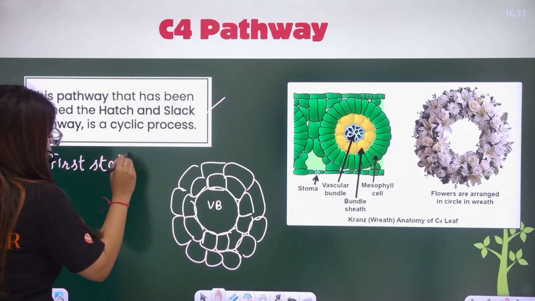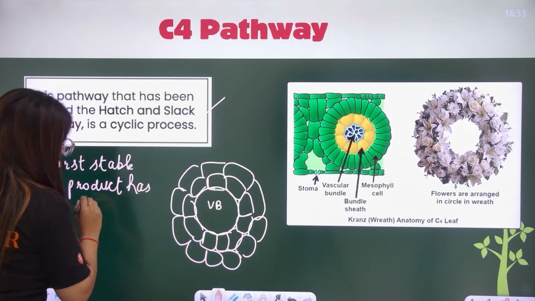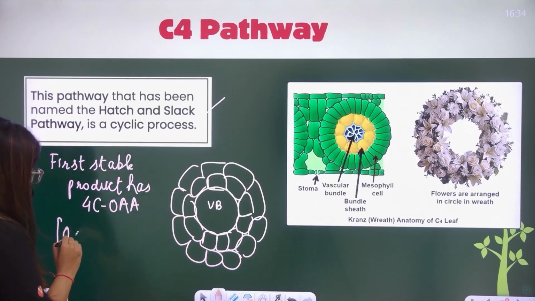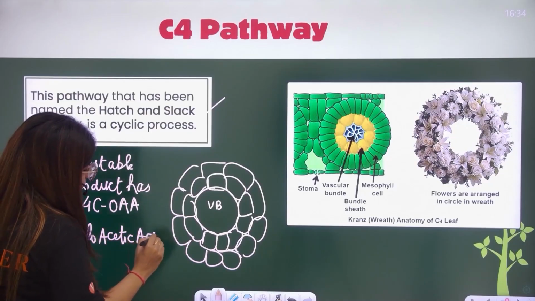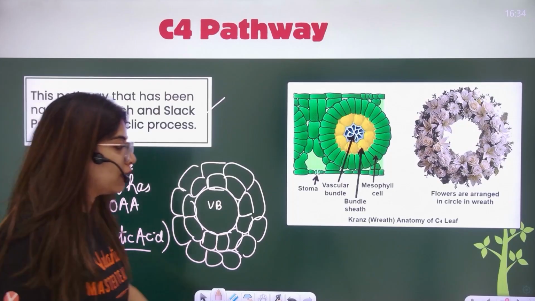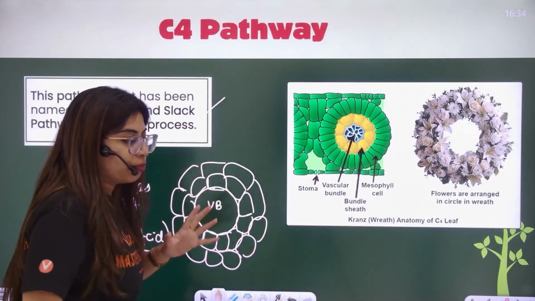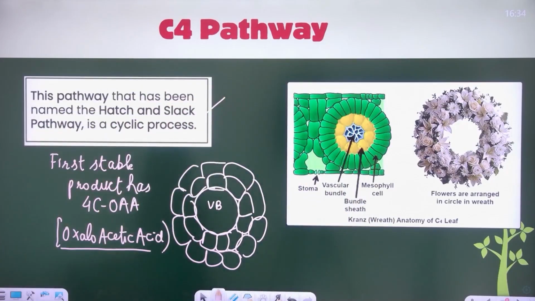Here, the first stable product has 4 carbons. The first stable product is OAA. The full form is oxaloacetic acid. It is what, everyone? It is oxaloacetic acid. Okay, so this is a C4 plant, everyone. Now, when we are talking about C4 plants, there's a complete cycle which is given in your NCERT. And yes, I'll be drawing that cycle for you. I'll be showing you each and every pointer with respect to it. So let us go on with it now.